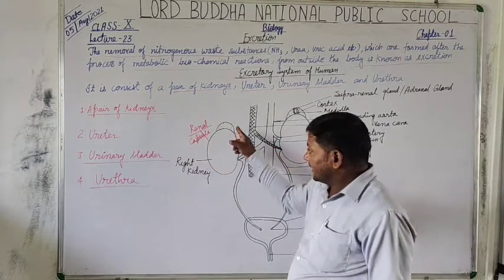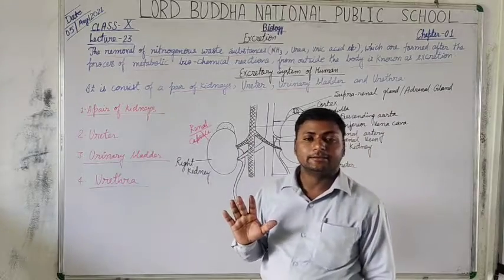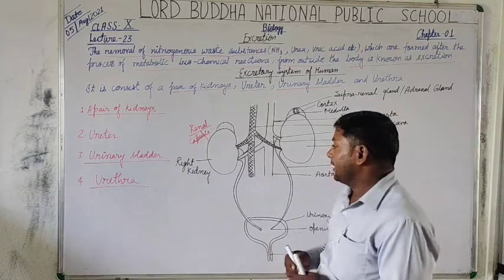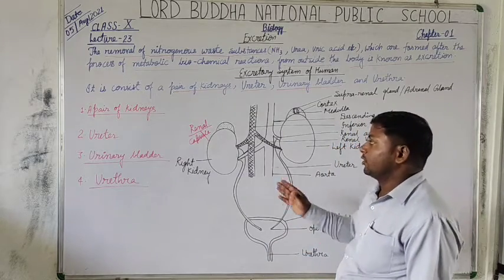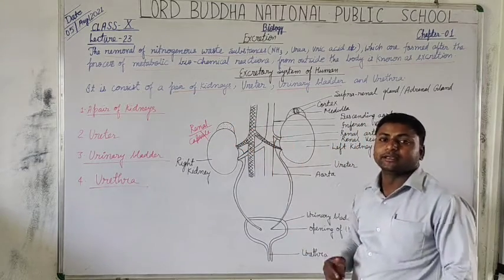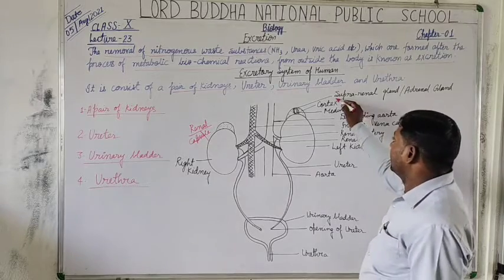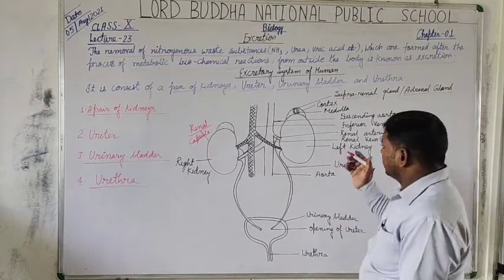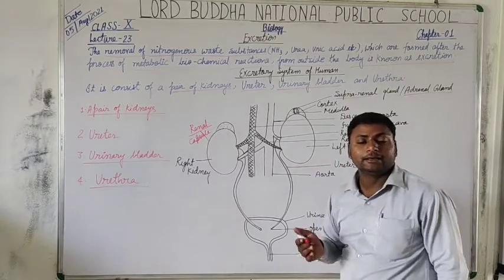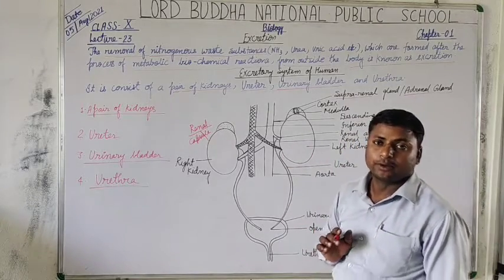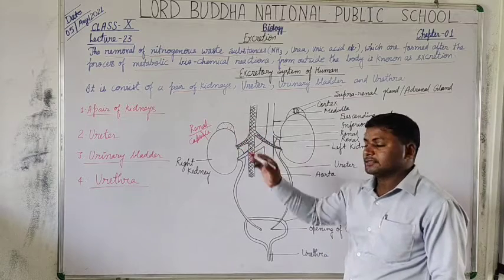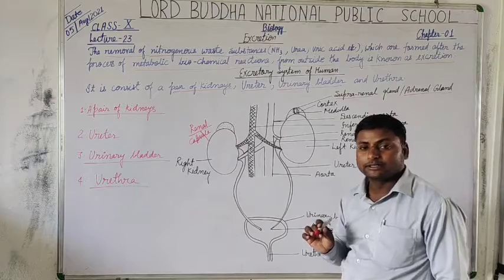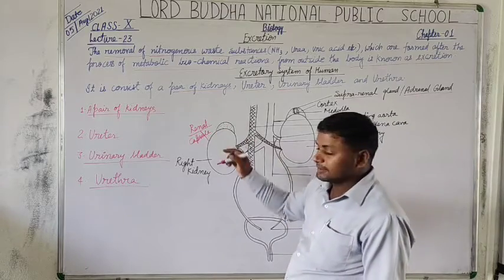Students, on each kidney there is a cap-like structure. As you examine here, cap-like structures are located on the kidneys. This is called the adrenal gland or suprarenal gland. Each adrenal or suprarenal gland has two parts. It is light yellowish in color and has red dotted structures on its surface.